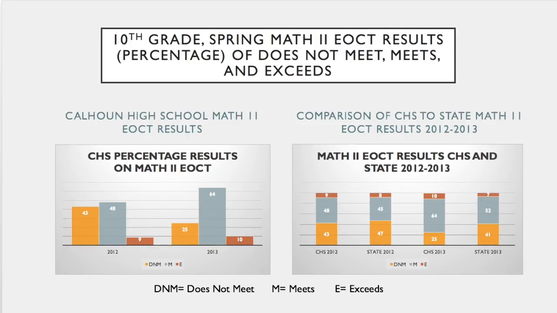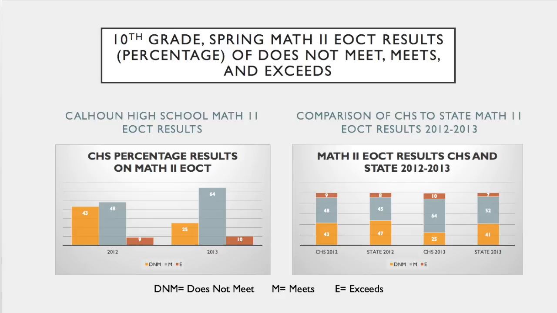The next slide we'll look at is the Math 2 EOCT results. On the left-hand side, we'll look at 2012 and 2013. This is about the time where the math curriculum seemed to be changing close to every year. So in 2012, when Calhoun High School took the test, 48% of students were in the meets category, 9% of the students were in exceeds. In 2013, the meets category increased to 64%, and there was a slight increase in the exceeds category at 10%.